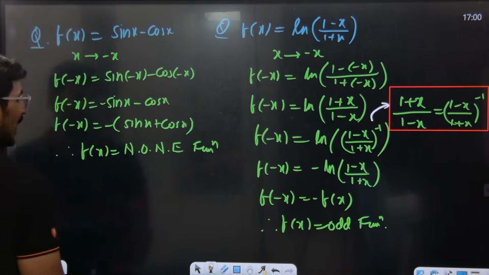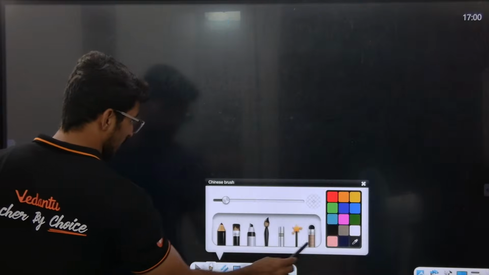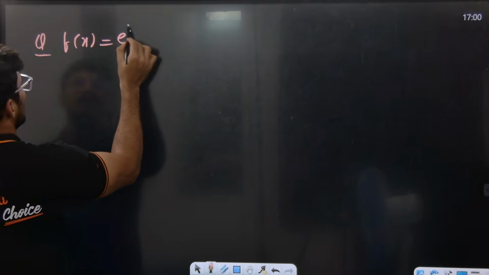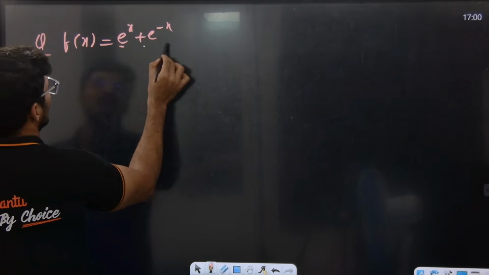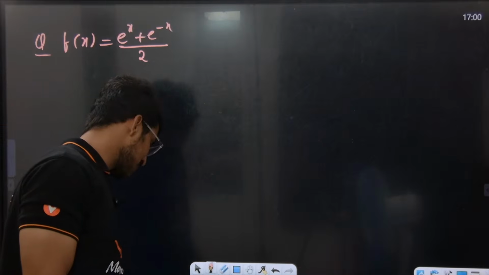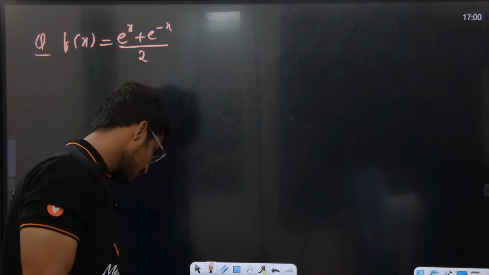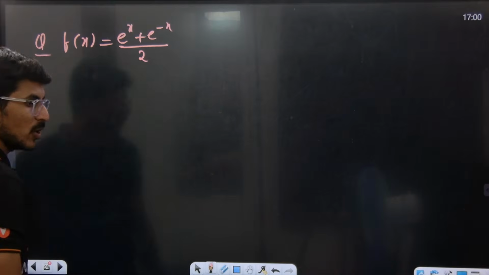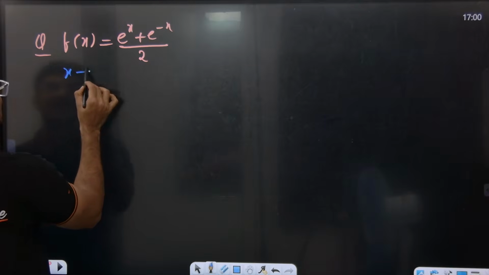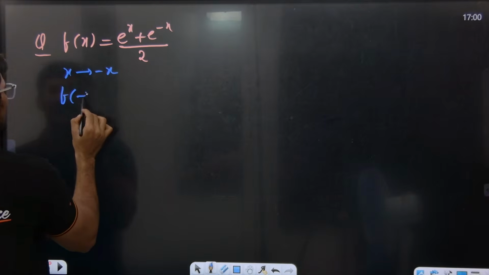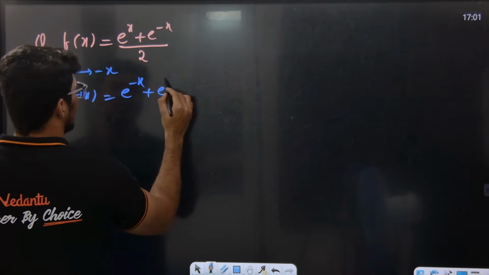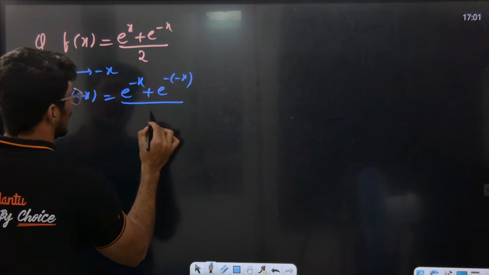Okay, so now I'll give one more example. So for example, f of x equal to e power of x plus e power of minus x divided by 2. How do we check this? Guys, everybody should respond in the chat box. Sir, replace x with minus x, what comes? f of minus x is equal to e power of minus x plus e power of plus x, that is minus of minus x, divided by 2.